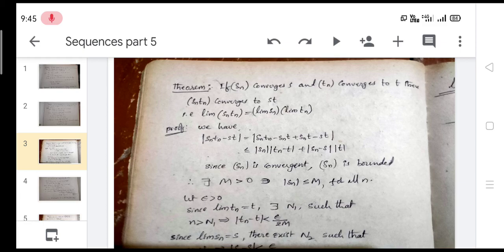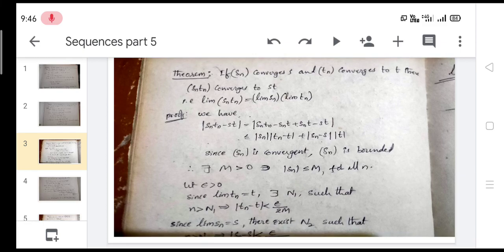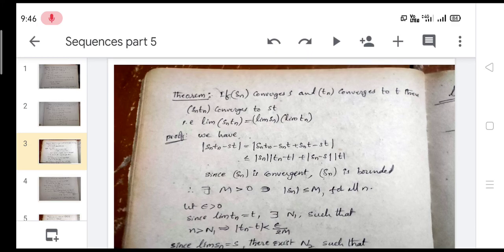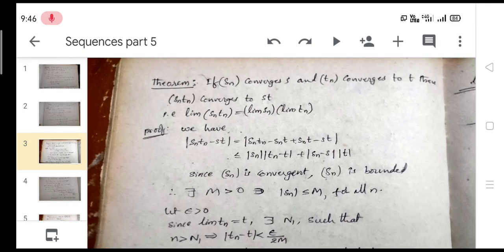What is the considered value? Modulus of SnTn minus SnT. This value we are adding, that is SnT plus minus SnT. Now simplifying, this is less than or equal to modulus of Sn into modulus of Tn minus T, plus modulus of Sn minus S into modulus of T only.